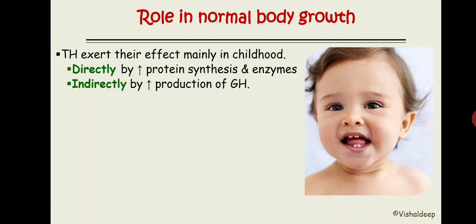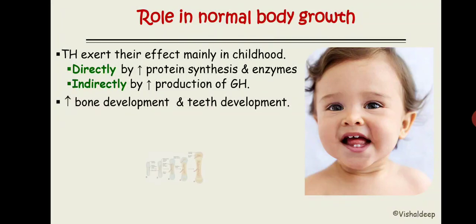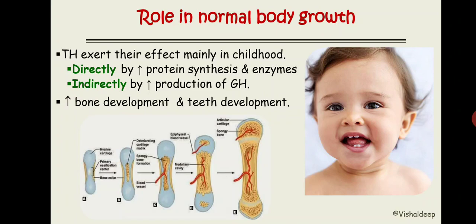By increasing growth hormone production, it promotes growth, and also increases bone development and teeth development. The epiphyseal usage of the epiphysis, lengthening of the diaphysis, all remain the same as in growth hormone. It increases the development of the bone.